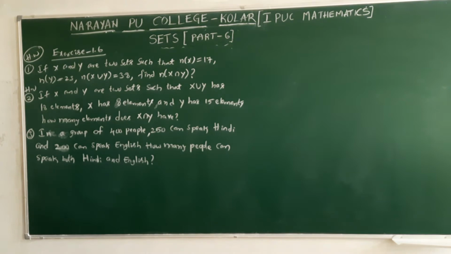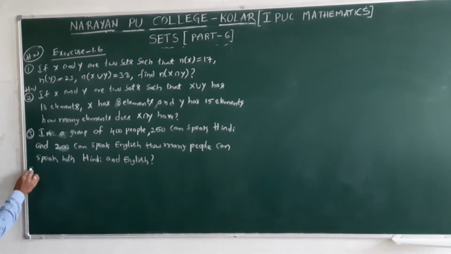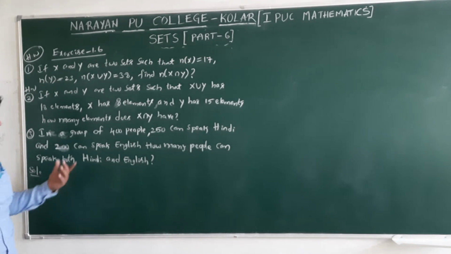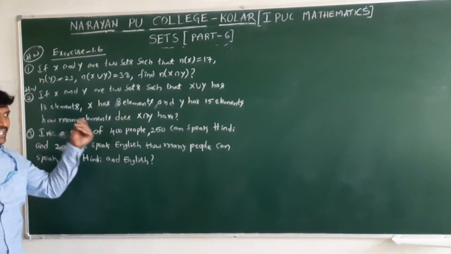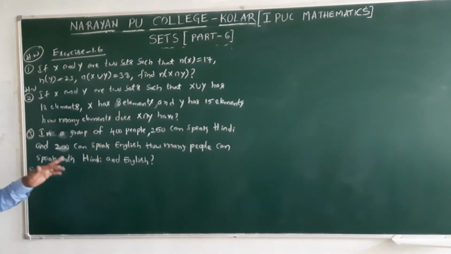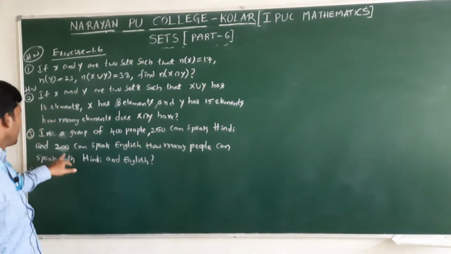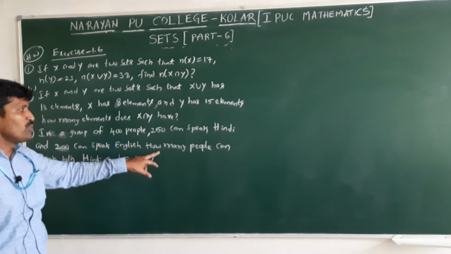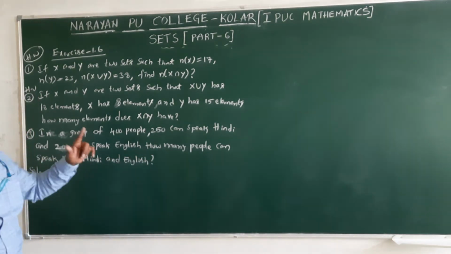Now this is the given data. From this data we need to find A intersection B. Now coming to the solution. Here the total group of people is 400. Here N of A union B and N of universal set are both the same. 250 speak Hindi, 200 speak English. How many people can speak both Hindi and English?